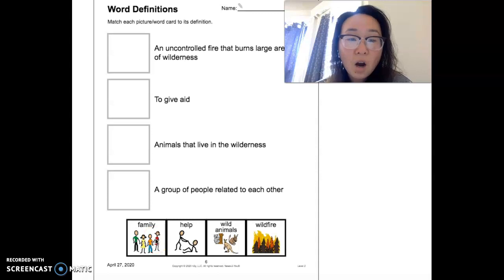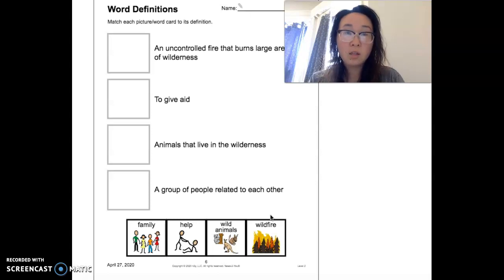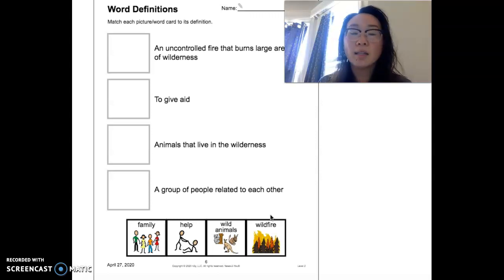Our words today are family, help, wild animals, wildfire. So one way you can work on this as well is take out your vocabulary sheet, the ones with the big icons on the very front of your work packet, because those will tell you the answers. Or you can just follow along with this video.